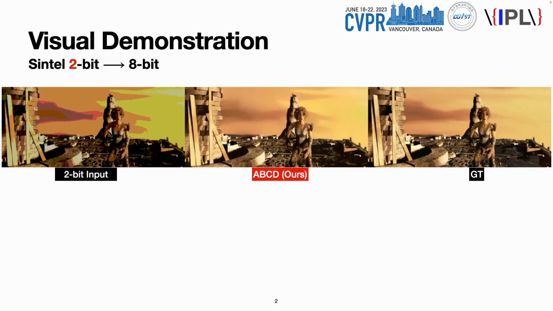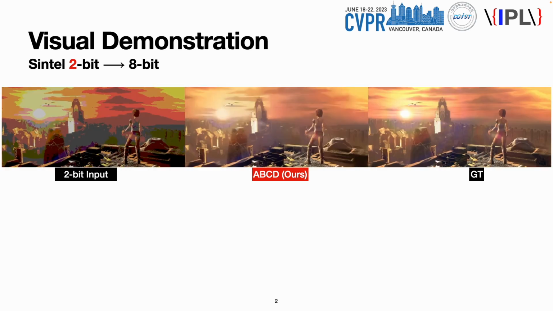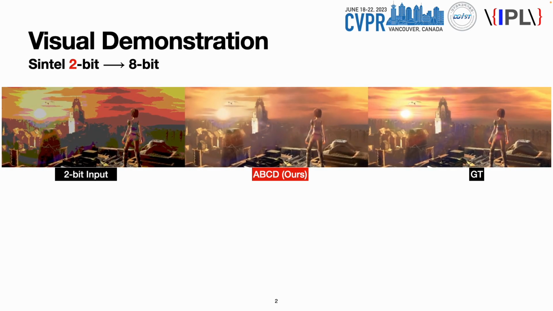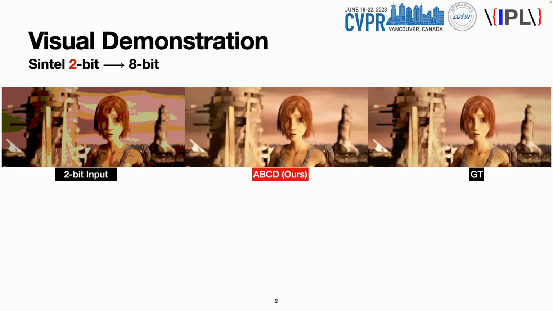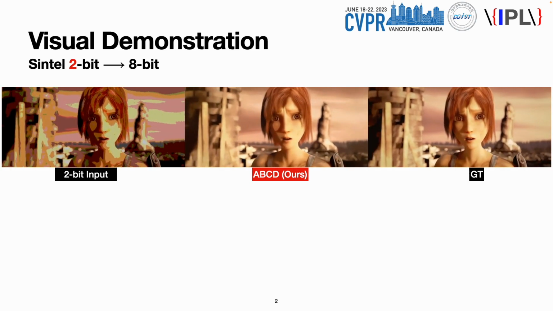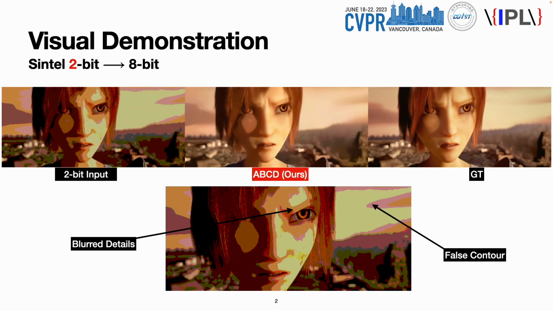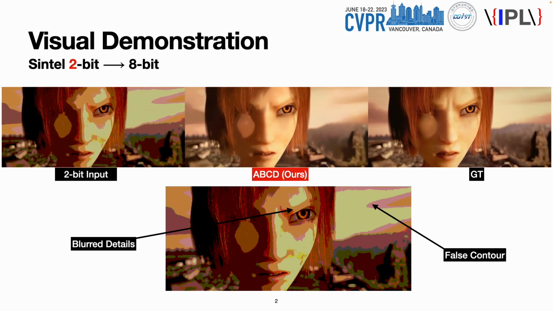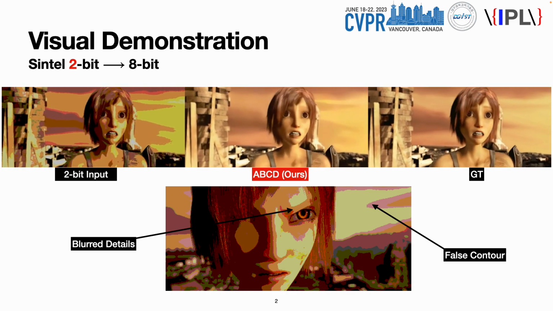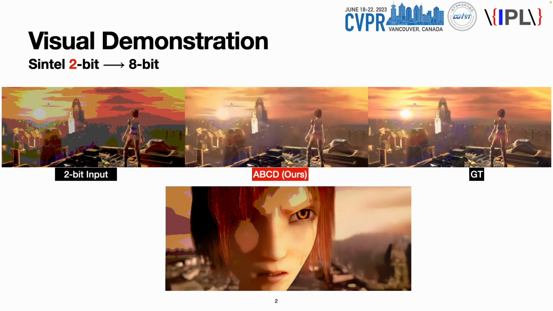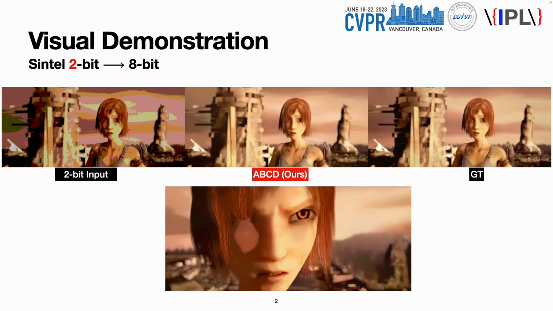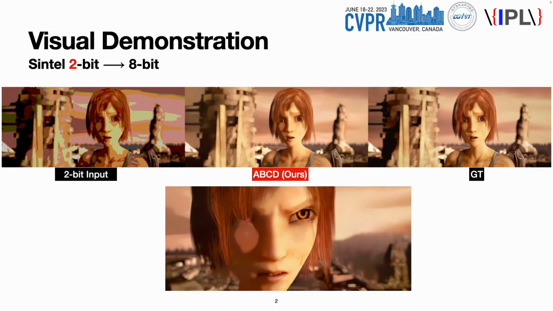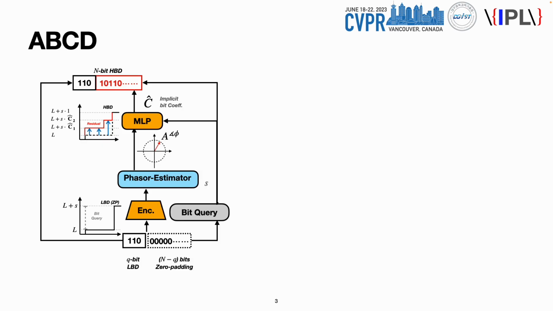Hello everybody. When you watch a video or movie through various platforms such as YouTube or Netflix, you may suffer from these severe artifacts including false contour or blurred detail. Why do these artifacts happen? The answer is quantization. It would be very grateful if we can remove those artifacts and recover details. So we suggest the deep learning based approach, arbitrary bitwise coefficient for de-quantization, aka ABCD.